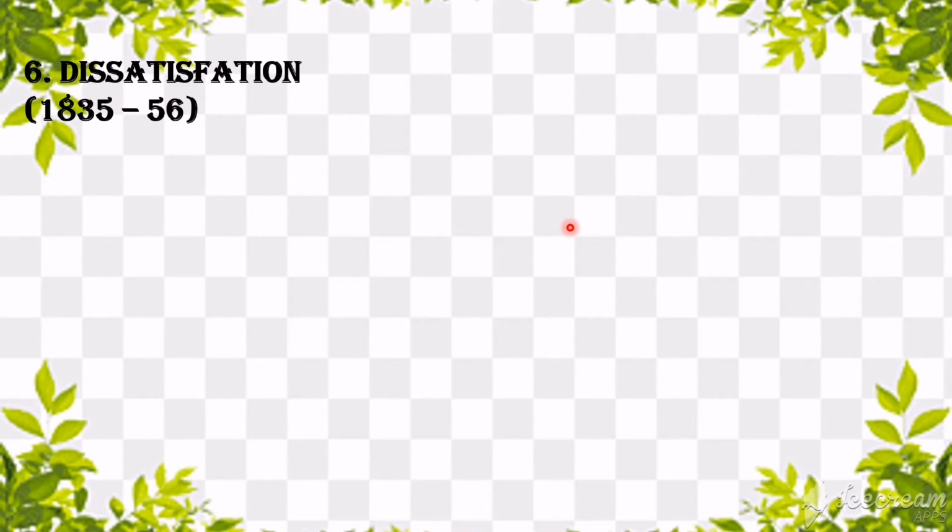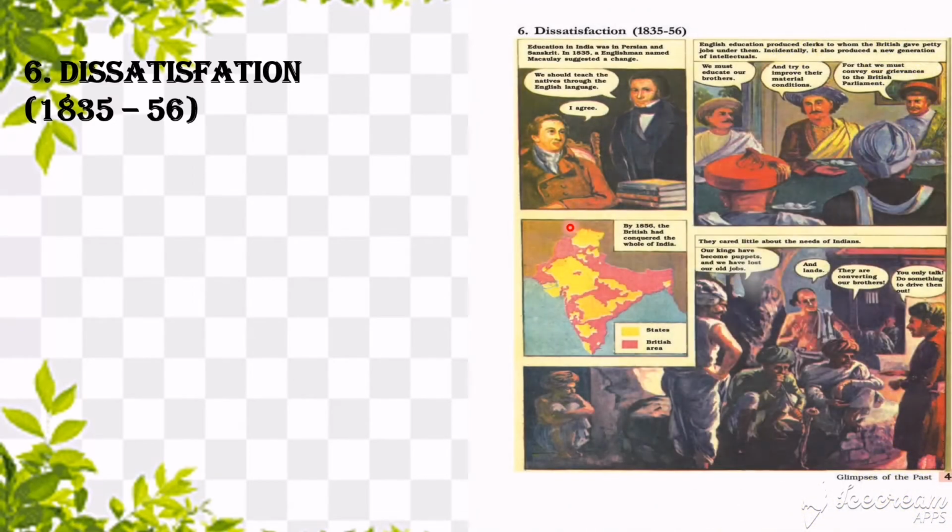Now it is the period from 1835 to 1856. This is the period of dissatisfaction. There was great dissatisfaction among Britishers and Indians. First of all, Britishers did not like the education system of India. They wanted to change that.